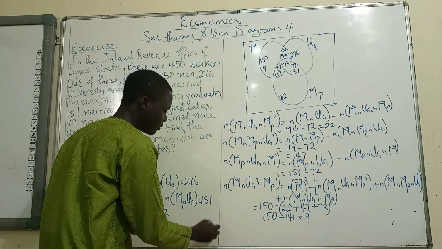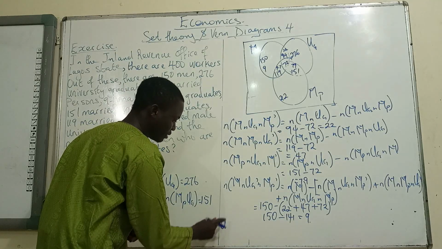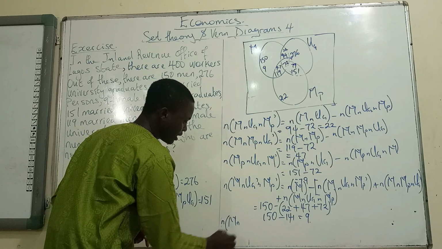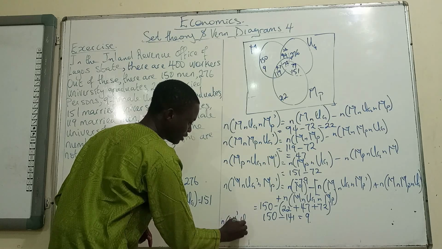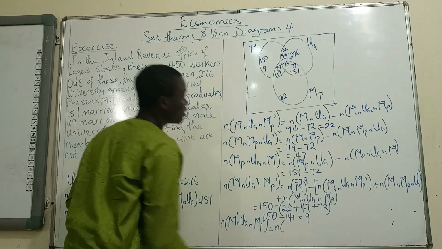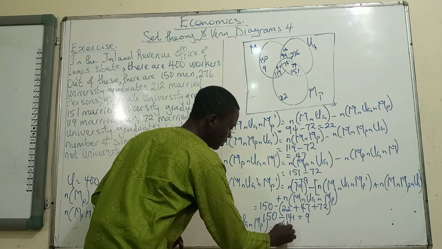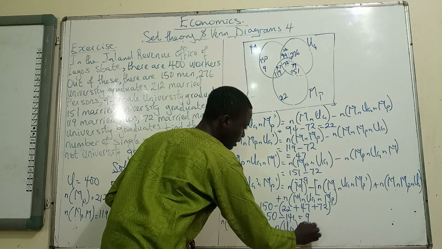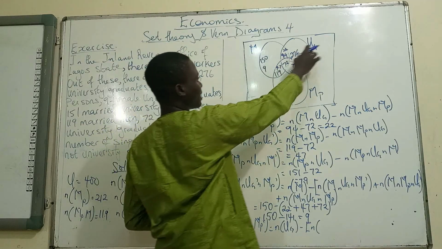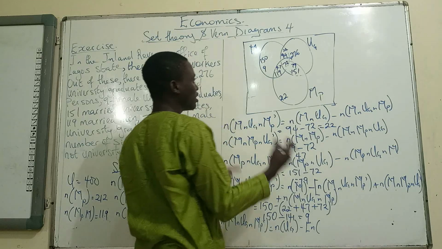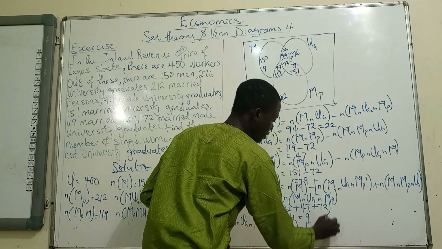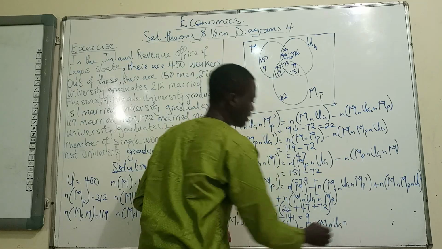Undergraduate only. So that means undergraduate only that are not men and that are not married. So we have cardinality of M intersection UG intersection MP prime. So that will give us the cardinality of the totality of people that are undergraduates, which is cardinality of UG. Okay, we close that. Then we open the bracket. Cardinality of how many of them are male undergraduates? So we have some undergraduates that are male. So we subtract that value from the total number of people that are undergraduates. So that's going to be cardinality of M intersection UG intersection MP prime.